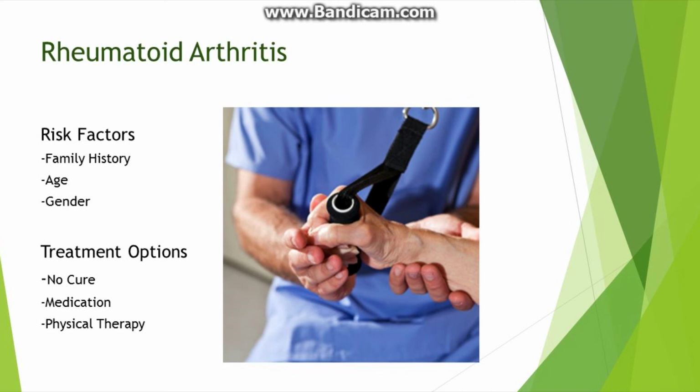There are no known treatments or cures for this kind of arthritis, but there are some things people can do to decrease pain and slow down the progression of it. Medication can help with the pain and the inflammation. There are specific medicines out there that are anti-inflammatory, which can help a lot with arthritis. Physical therapy is also a way to make the symptoms better. A physical therapist can help work out stiffness with exercises without damaging the joint. No treatment can stop the progression of rheumatoid arthritis, but it can for sure slow it down, which is the goal for people with this condition.